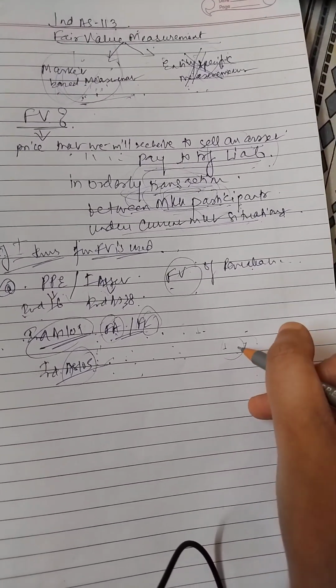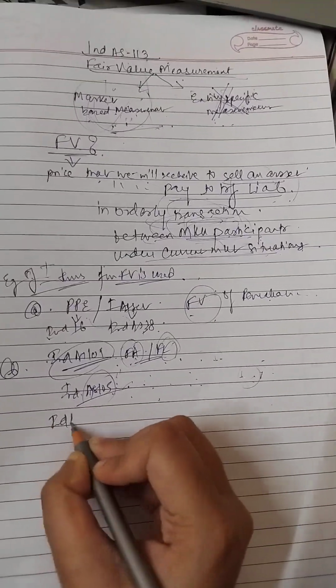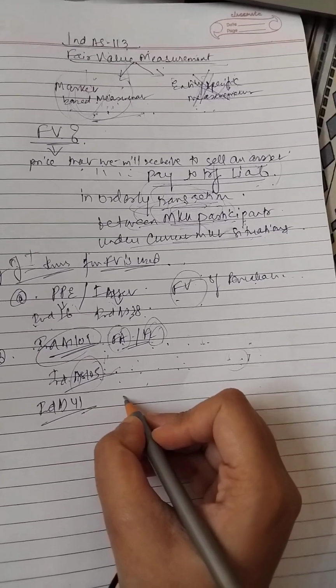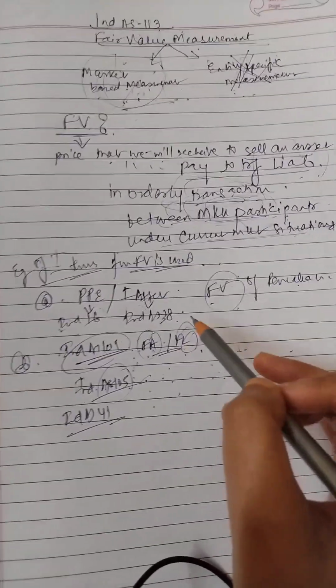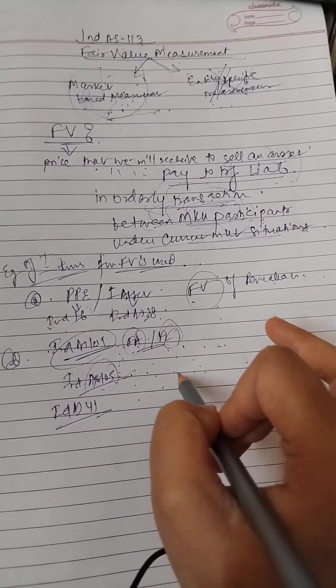For that we need fair value. And in respect of biological assets, which were under Ind AS 41, we measure at fair value less cost to sell. So these are all examples that will help you to understand the need of a fair value, the situations where we used to measure at a fair value.